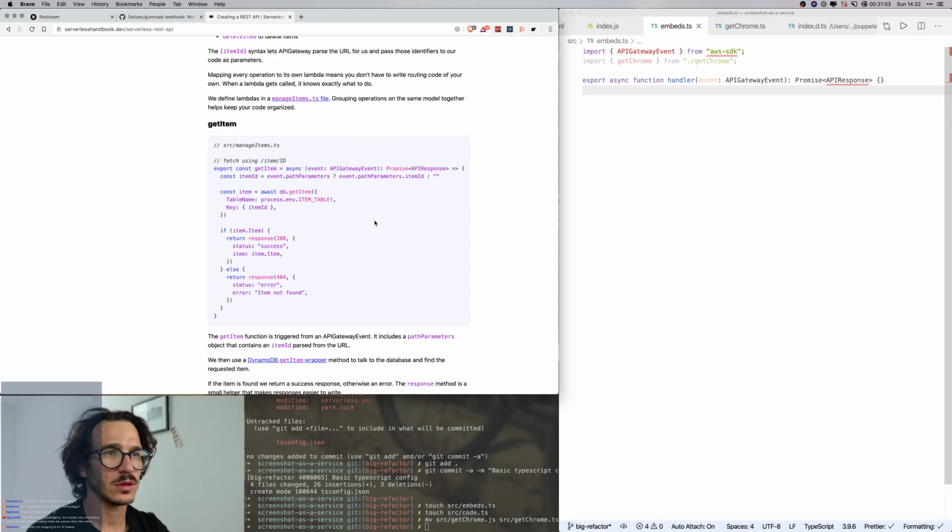Okay, so let's make a response function. Where am I? Source, manage items. Where's the response function? I'm gonna put that in a util. So export function response, status code, and we say util.ts.